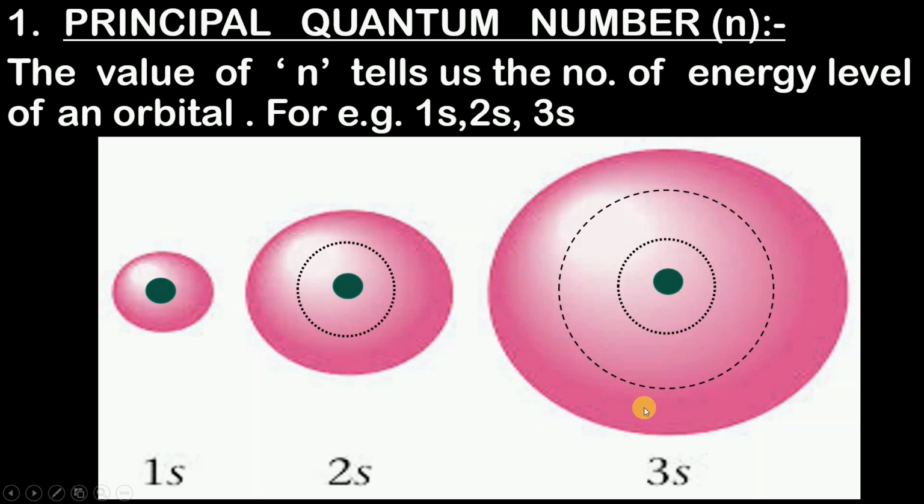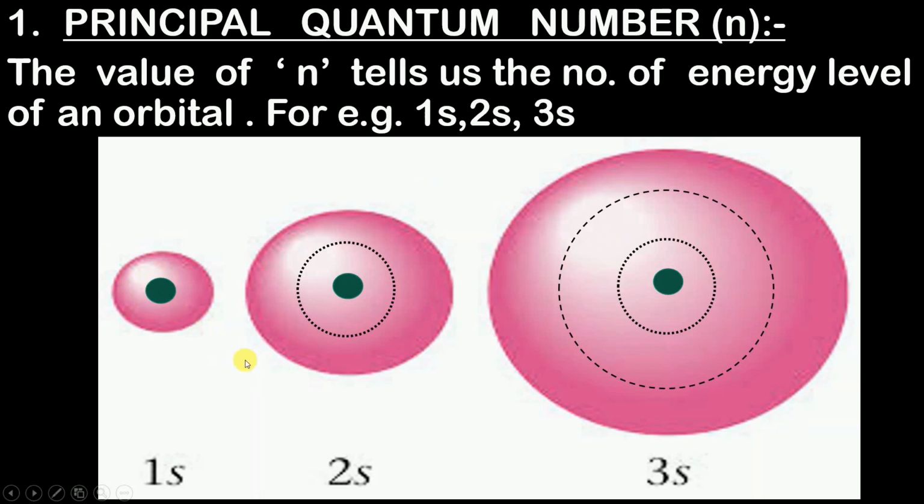Since it is far away, the force of attraction is less. And since the force of attraction is less, the electron in the third sphere will be able to move freely. And since it is able to move freely, it has greater energy as compared to the electron which is in the first sphere.